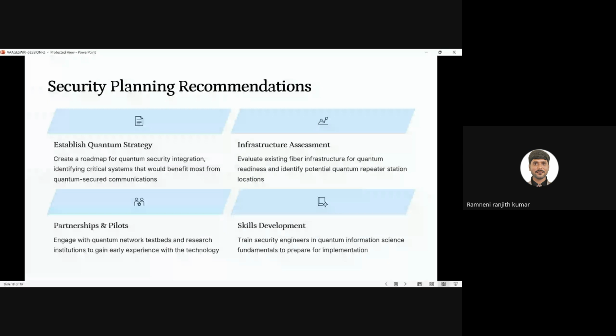We should make partnerships with quantum leaders globally. With China, we should make a partnership with them. Then we can acquire quantum networks for other countries also. Next one is security skill development. We should train security engineers in quantum information science. Why? Because now we are training all the engineers in AI and machine learning, but the upcoming one is quantum. So we should train our junior engineers in quantum engineering.